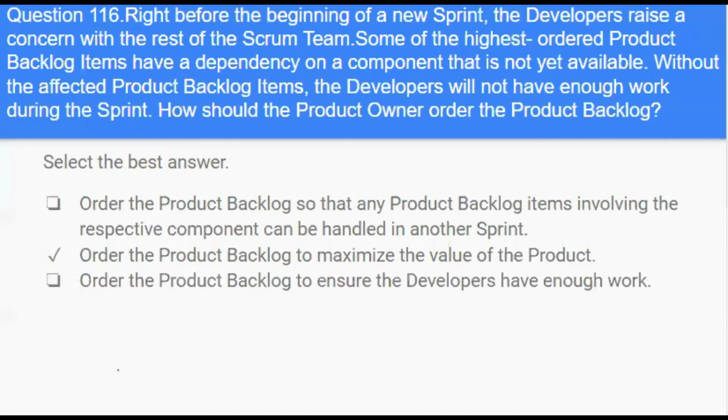Answer is order the product backlog to maximize the value of the product. Maximizing the value is the primary concern of the product owner and is the best answer in this scenario. It's not very good advice from the practical perspective, but it's close to what the Scrum Guide explains.